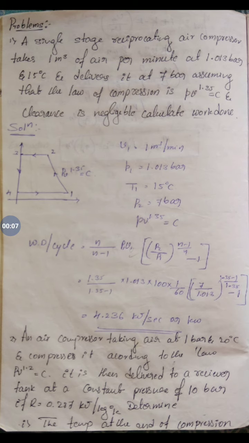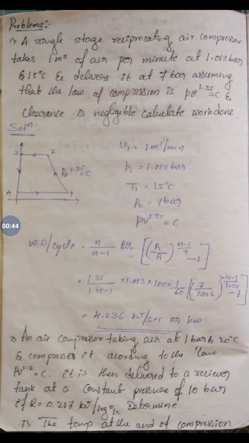So already I have explained in Module 5, Chapter 1, Air Compressor, the theory part. That is, a single stage reciprocating air compressor with clearance and without clearance. That is the work required per cycle for a single stage reciprocating air compressor with clearance and without clearance. So based on this, I am going to solve some problems for a single stage reciprocating air compressor with clearance and without clearance.